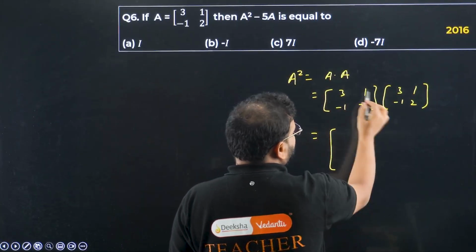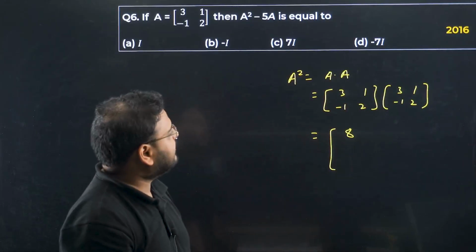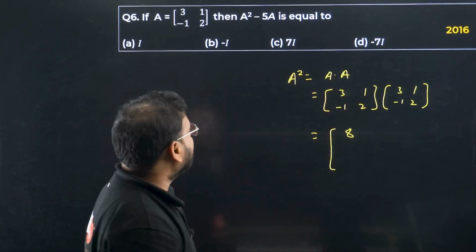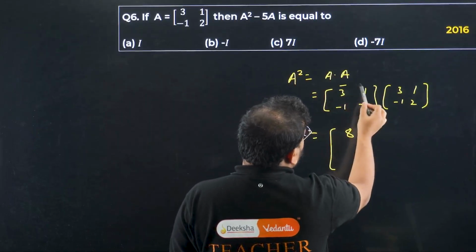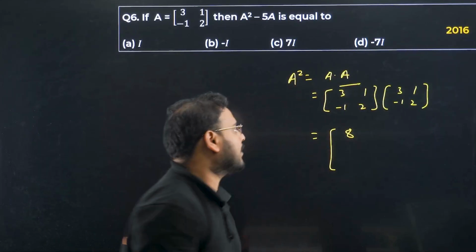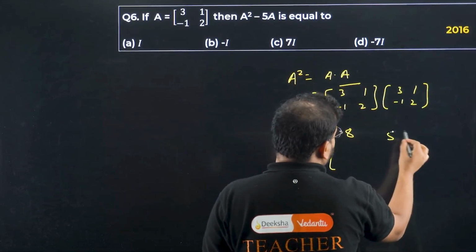3 into 3 is 9. 1 into minus 1 is minus 1. 9 minus 1, right? It gets 8 actually. Okay, and we again have 3 into 3 is 9, 1 into minus 1 is correct. Okay, we get again 3 into 1 is 3 and 1 into 2 is 2. So we get 5 over here.